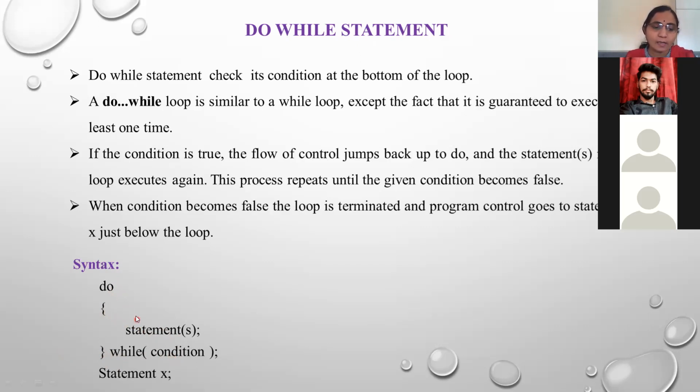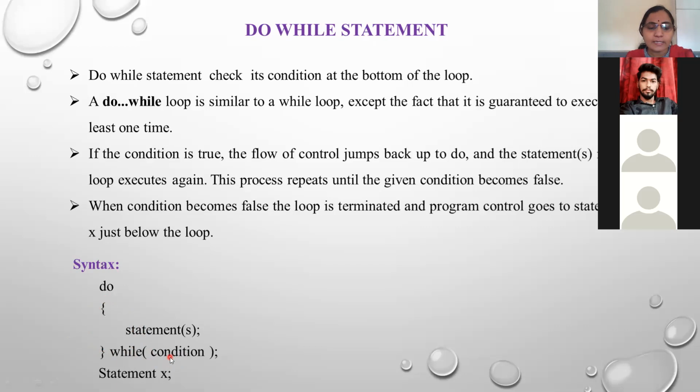And that's why here, at least one time the loop will be executed, whether the condition is true or false. And after that, the condition will be tested. And now the working is similar. How is it similar? If the result of the condition becomes true, then the control goes back to do and it evaluates the statements within the body. Then again, it checks the condition. If it is true, it again executes the same statements.